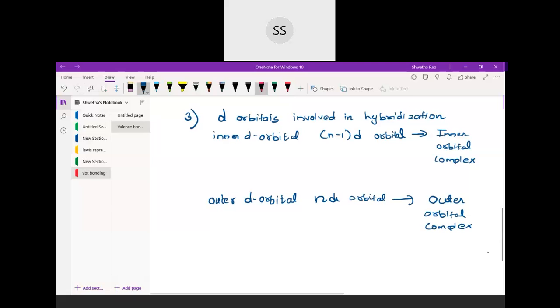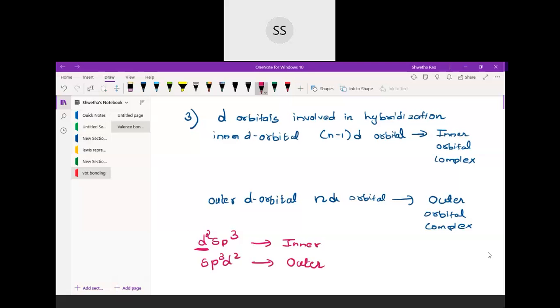Okay, so I'll give you one example. For example, this hybridization was there, d2sp3. So by seeing this only, you can understand that d comes first. That means the inner d has been involved in the hybridization. So if you see that d is coming first when you write the hybridization, that means it's an inner orbital complex. If the d comes at the end, like in this case, the hybridization sp3d2, you will see that the d comes at the end. So this will belong to the outer orbital complex.